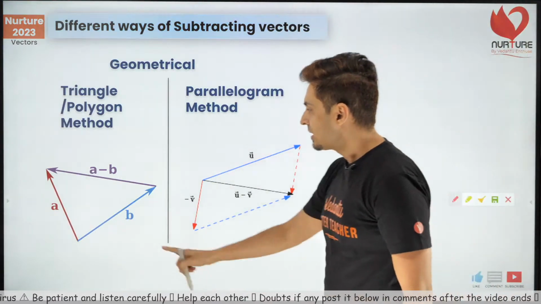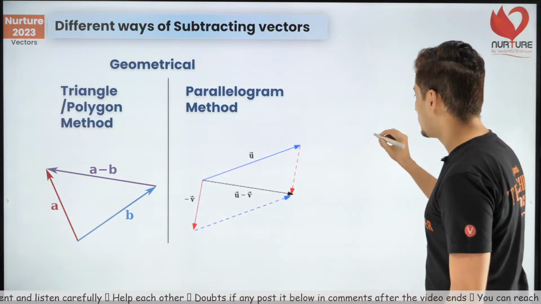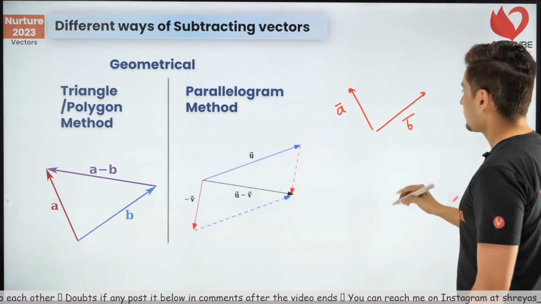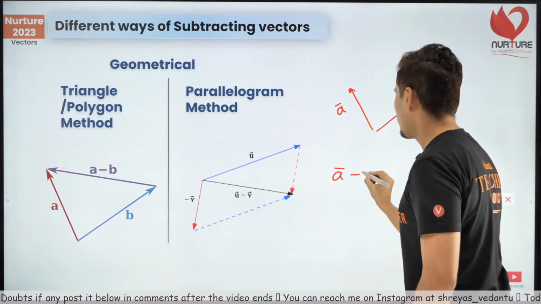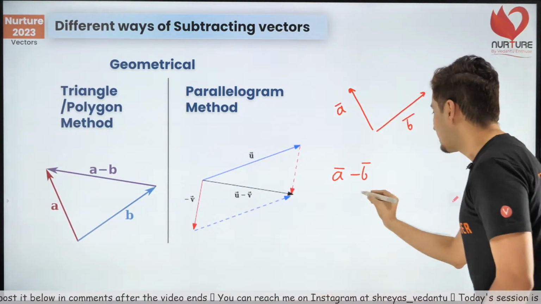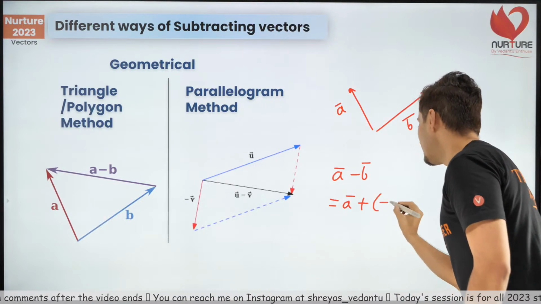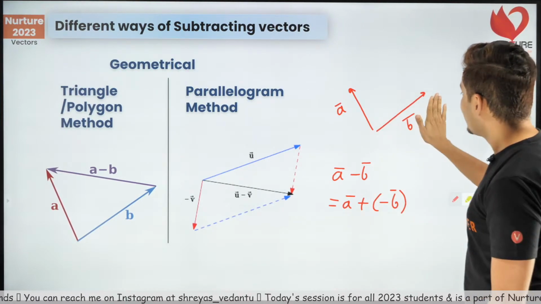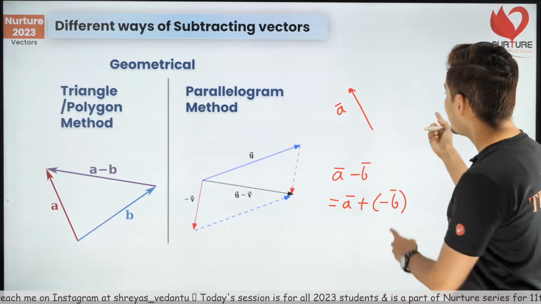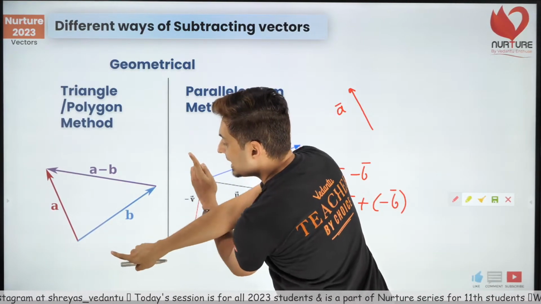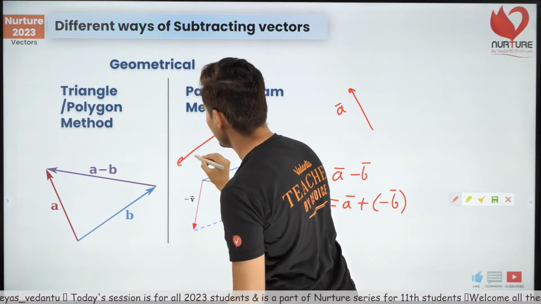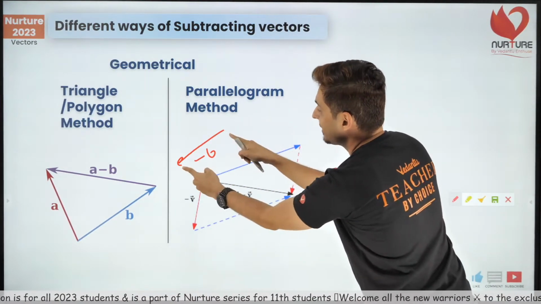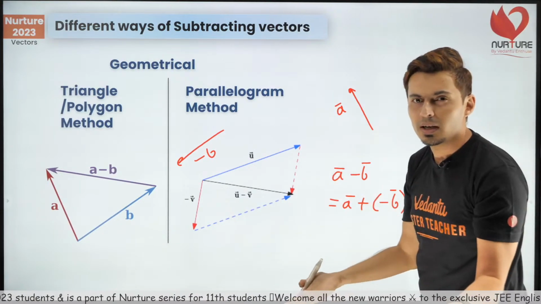Look at this. This is A vector and I have B vector. I want to subtract and find out what is A bar minus B bar. Now A minus B is nothing but A vector plus negative of B vector. So what I need to do is take the negative of B. The negative of B is going to be flipped. Now you just need to add this vector and this vector, and we all know how we can do that.